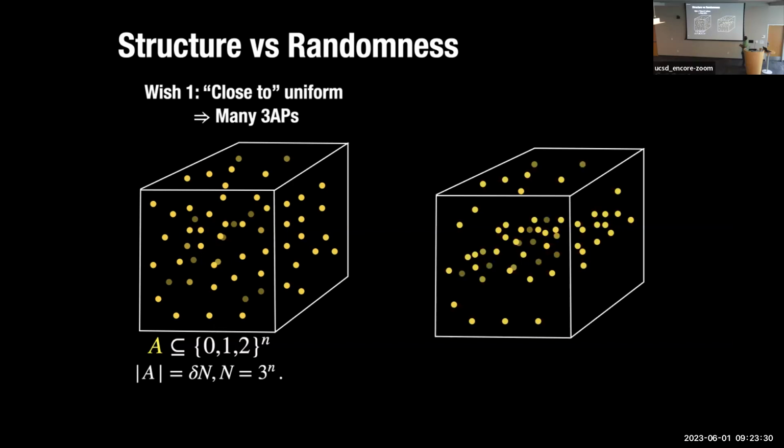The second wish is what happens if you're not close to uniform. We want this sort of win-win analysis to say, okay, either you're close to uniform, in which case I'm done, or I'm not close to uniform, in which case I want to say that you have something very concrete that shows something nice happens.